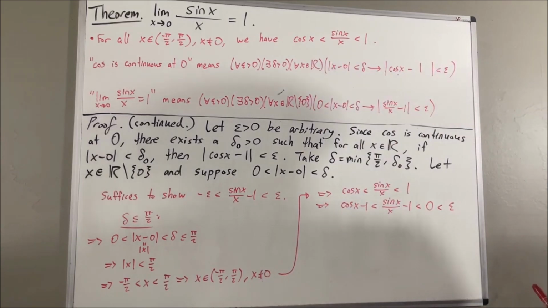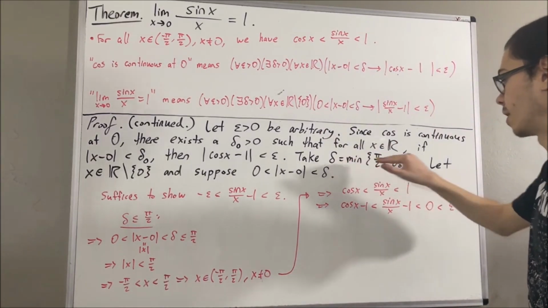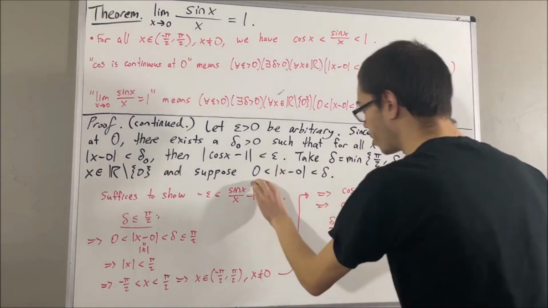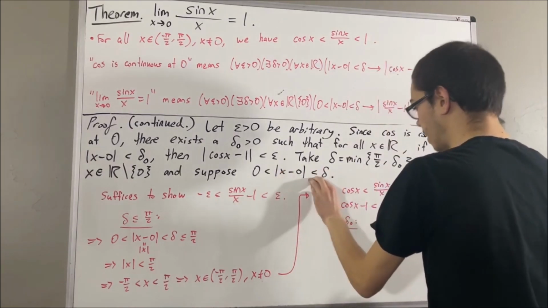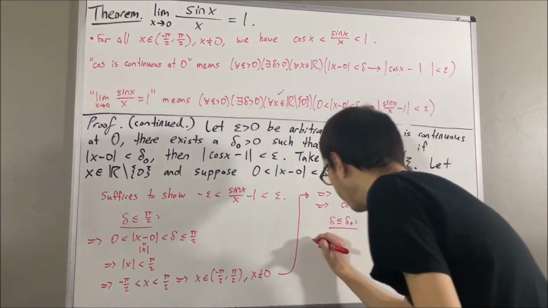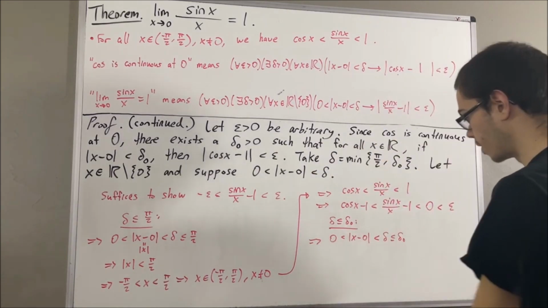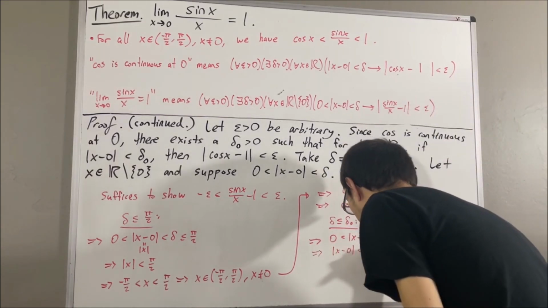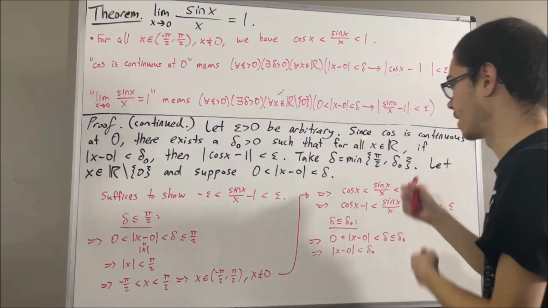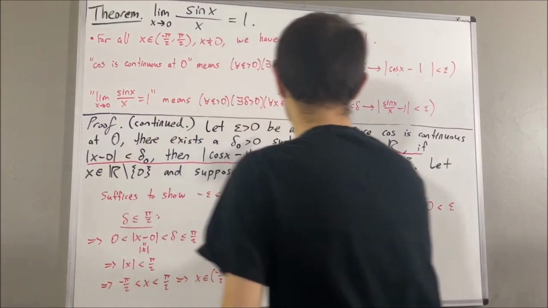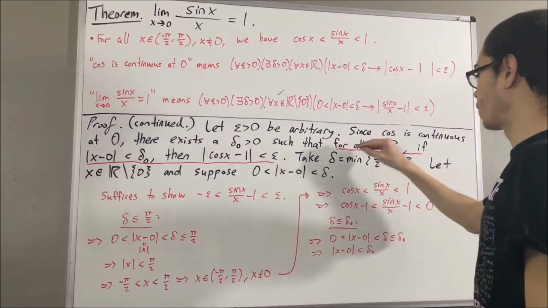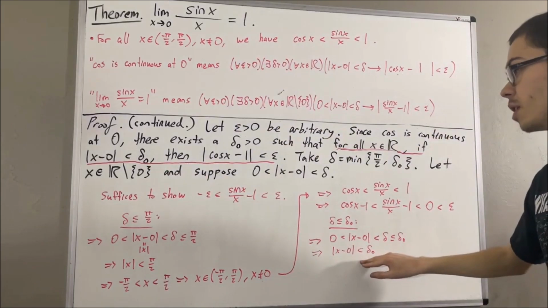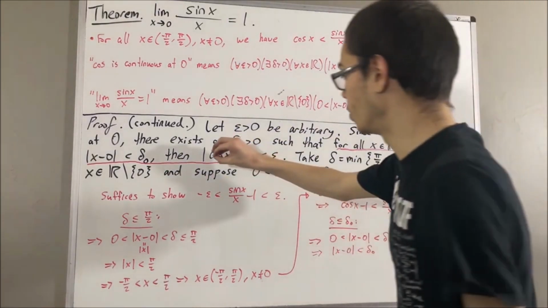And to show that, well, that's why we defined delta so that delta is less than or equal to delta naught. With delta less than or equal to delta naught, we have 0 is less than absolute value of x minus 0 is less than delta is less than or equal to delta naught. And so we have absolute value of x minus 0 is less than delta naught. So now we can use the fact that this statement is true. This statement works for every real number that satisfies this property. Well, x satisfies this property, so it must work for x. So we can conclude that this inequality is true.